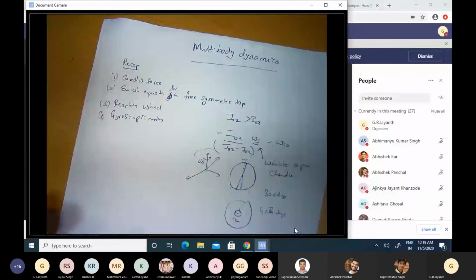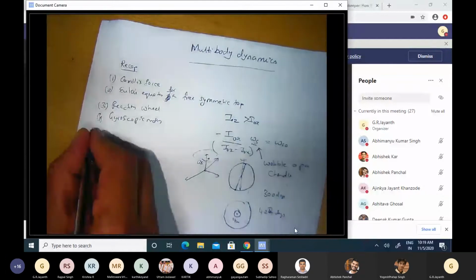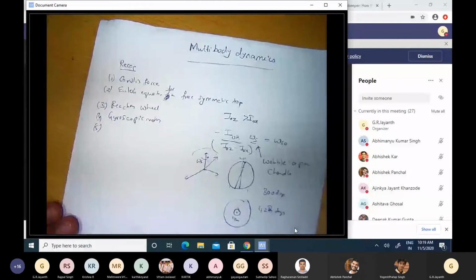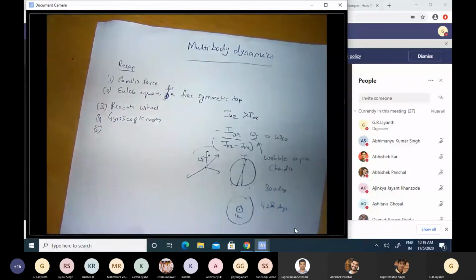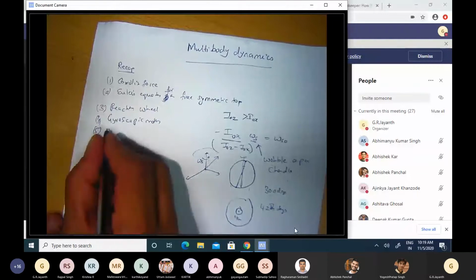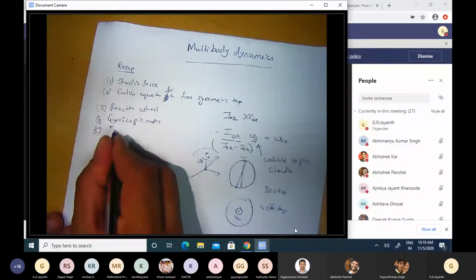So the last example we took was, what if we do not change the angular momentum of the spinning wheel whatsoever by very cleverly mounting it, and that resulted in this structure called a free gyro.